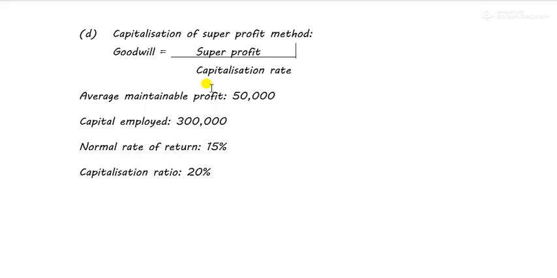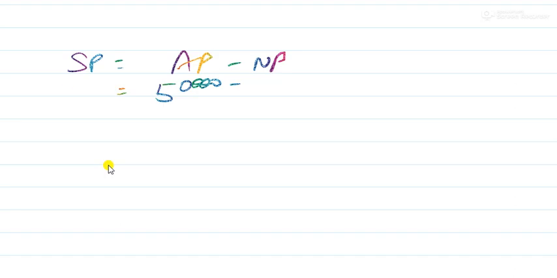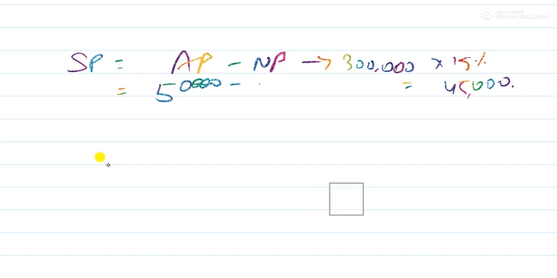Now I'll calculate my normal profit. So normal profit is equal to capital employed into normal rate of return. So capital employed is 3 lakh and rate of return is 15%. So 3 lakh into 15% is equal to 45,000, the normal profit of the industry. 45,000. So my super profit comes to 5,000.